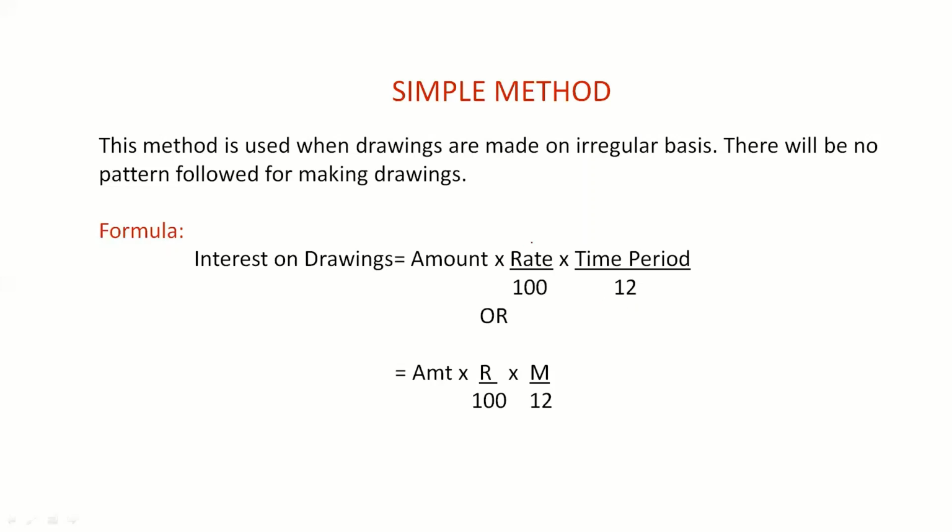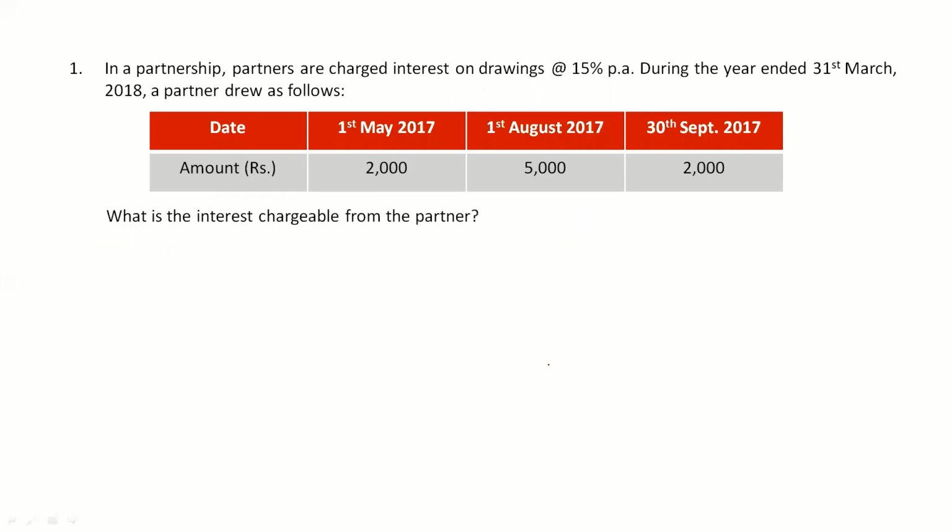Now this rate is very important. The rate of interest on drawings will be given in the question. The time period is also very important. You can also write it as amount multiplied by R divided by 100, that is rate by 100, multiplied by M divided by 12, that is months divided by 12. Now let us try to solve a problem relating to this.